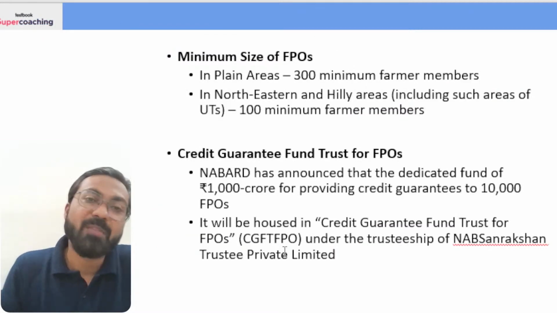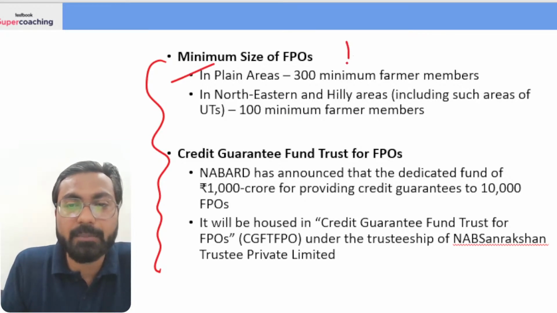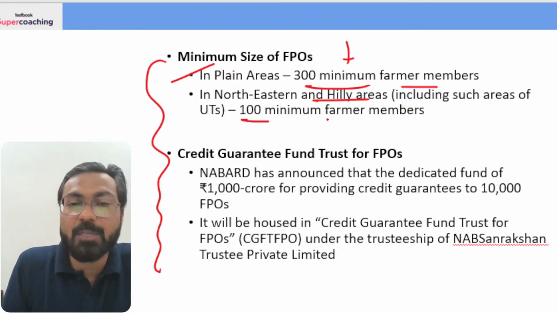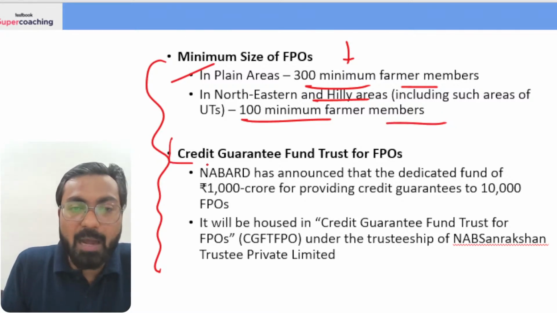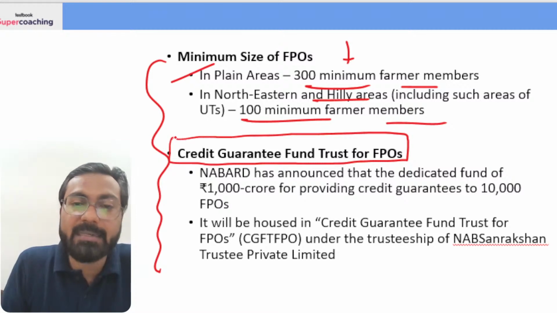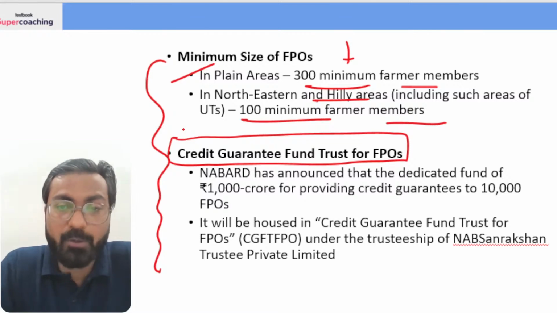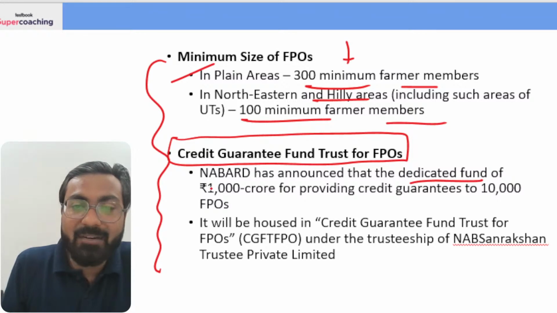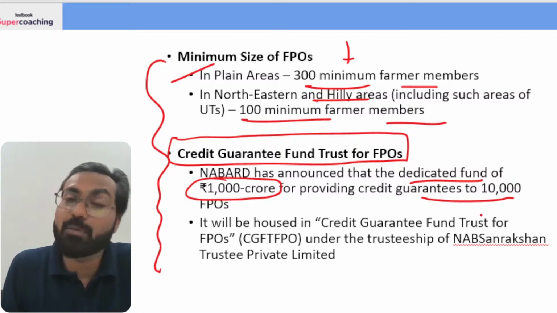Chaliye aage chalte hain. What is the minimum size of FPOs? In plain areas, there must be 300 minimum farmer members in an FPO, while in northeastern and hilly areas, there must be 100 minimum farmer members in an FPO. Theek hai? And NABARD has formed a credit guarantee fund trust for FPOs as well, under which NABARD has announced a dedicated fund of rupees 1000 crore for providing credit guarantees to 10,000 FPOs.